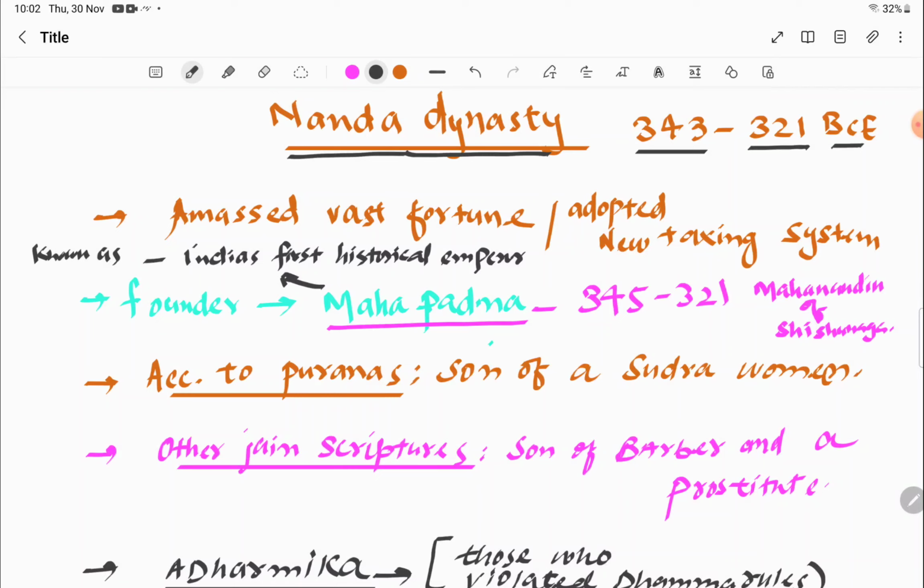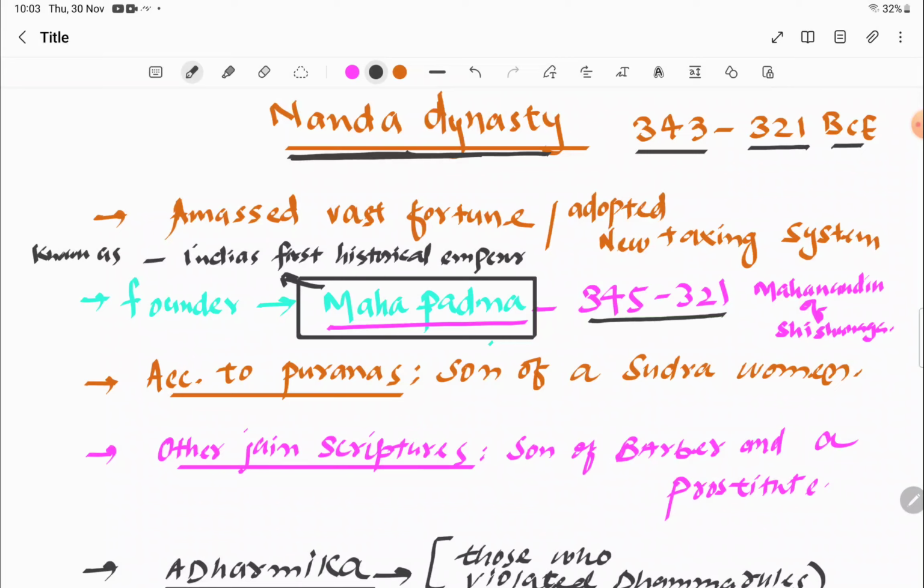So as you can see from the name itself, the Nanda dynasty's founder was Mahapadma. Okay, he's also known as Mahapadmanand because Nand gets added with the Nanda dynasty, and his actual name was Mahapadma. So Mahapadmanand can be considered the founder of the Nanda dynasty, and his rule is generally considered from 345 to 321 BC.